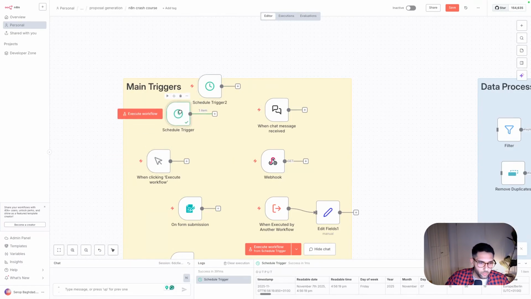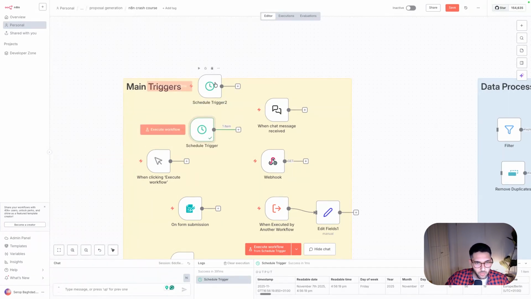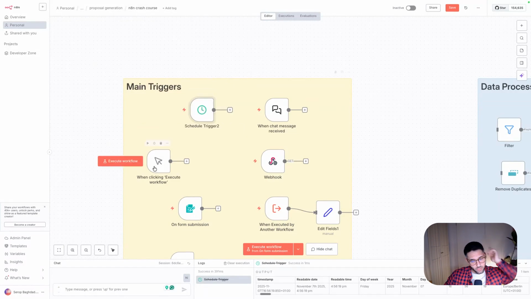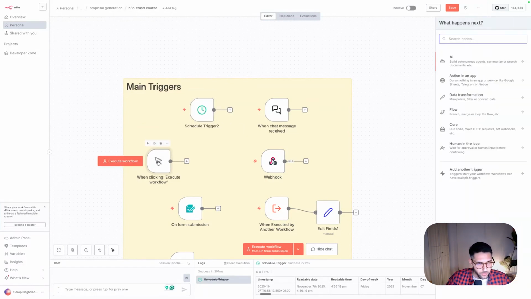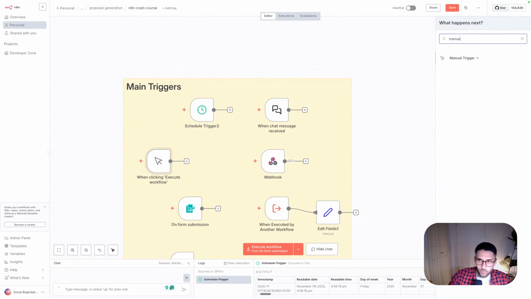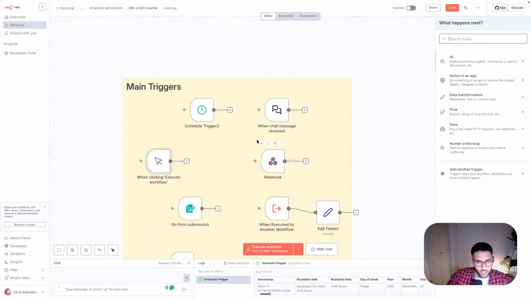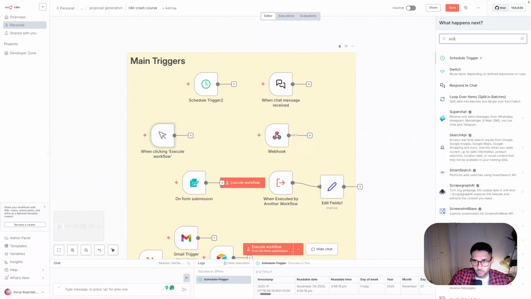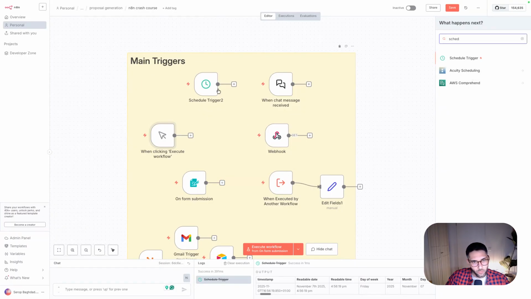So I would recommend putting as many of these schedule triggers as you want for testing. But remember, if you want to activate them, then all of a sudden these will be firing. So that's important not to do. But for simplicity, just so you know, you can also use this manual trigger. You can get it from here. So manual trigger, you can find it. And basically the names here, you can just type them in the chat and you can find the trigger that I'm talking about.